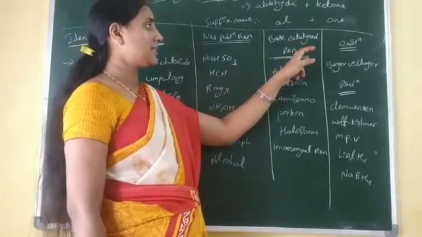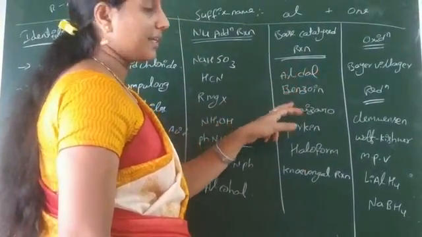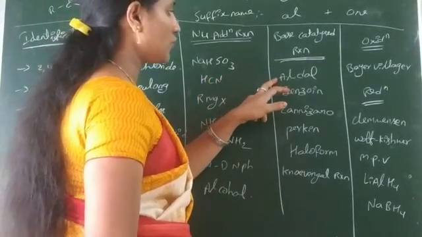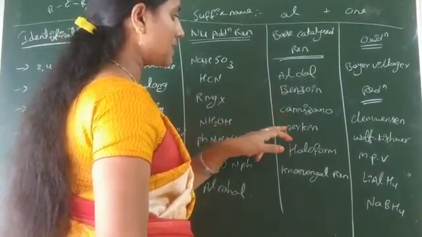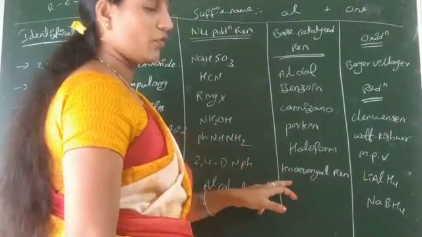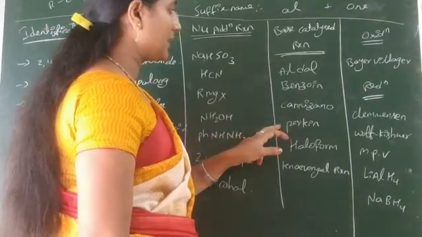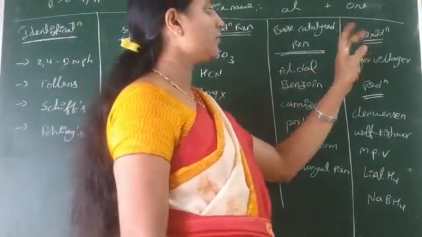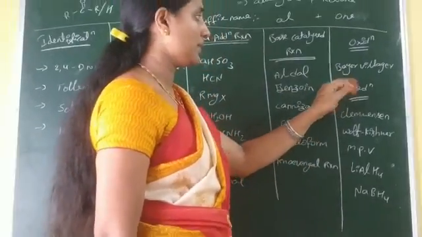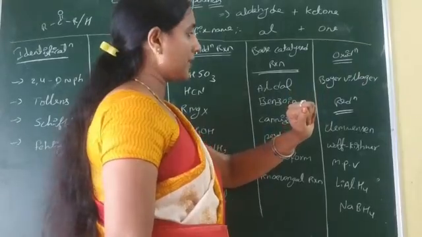And base catalyzed reactions are named reactions. These named reactions are very important in our syllabus: the aldol reaction, condensation and benzoin, Cannizzaro, Perkin, Haloform and Lieben reactions. In aldol, benzoin, Cannizzaro and Perkin, the mechanism is also very important. Only one oxidation reaction is available in our syllabus, that is the Baeyer-Villiger oxidation.